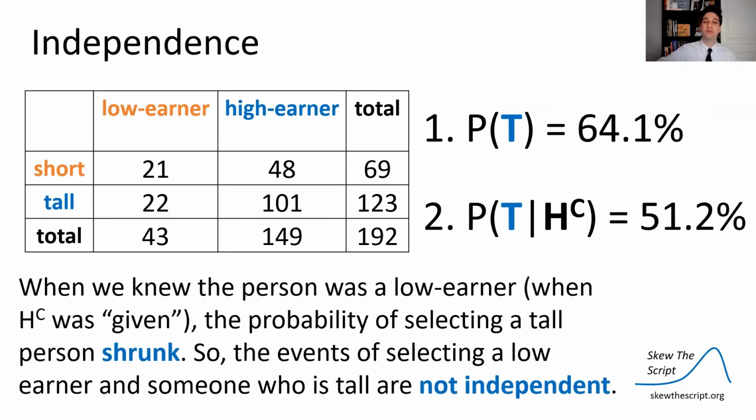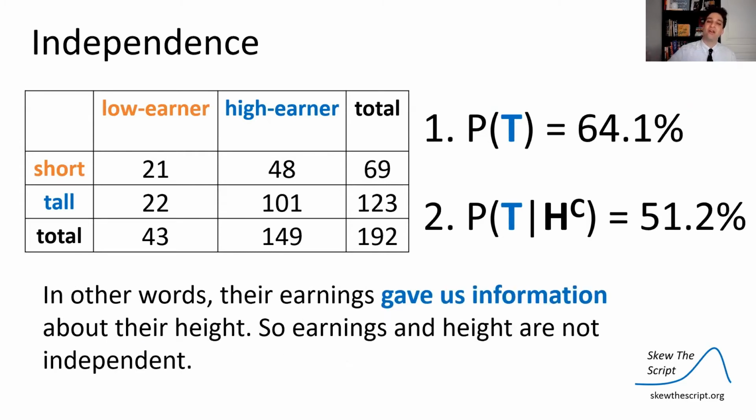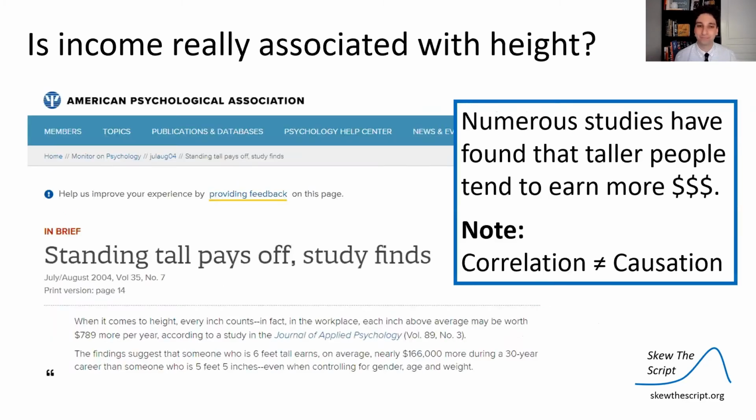So when we knew the person was a low earner, the probability of selecting a tall person actually shrunk. So the events of selecting a low earner and someone who is tall are not independent. In other words, their earnings gave us information about their height. When we knew they were a low earner, the probability of selecting a tall person was different. That information affected our probability. So earnings and height are not independent.